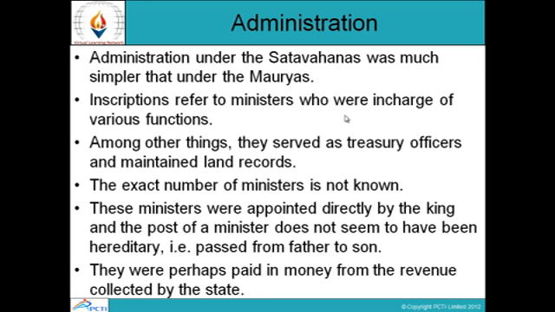These ministers were appointed directly by the king, and the post of a minister does not seem to have been hereditary, that is, passed from father to son. They were perhaps paid in money from the revenue collected by the state.